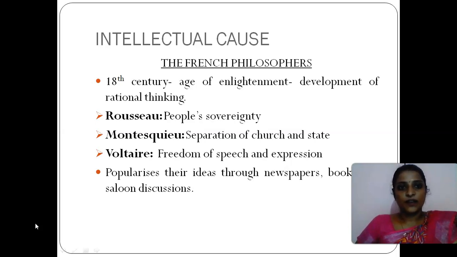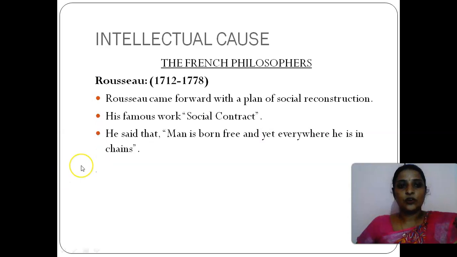These people popularized their ideas through newspapers, books, and saloon discussions. So we will see about each philosopher. First one, Rousseau. Rousseau asked the French people to have a social reconstruction. He asked the people to change the society. And his famous book is Social Contract, in which he discussed his ideas. His famous saying is that man is born free and yet everywhere he is in chains.